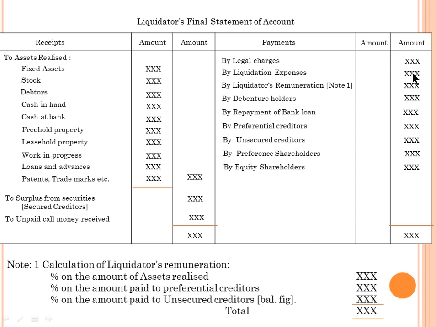Start with legal charges, liquidation expenses and remuneration, and this remuneration amount we are going to find with the help of a working note, followed by debenture holders, repayment of bank loan, preferential creditors, unsecured creditors, preference shareholders, equity shareholders. So this is the procedure we have to follow to settle the liabilities. I hope you are clear about the concept of the liquidator's final statement.